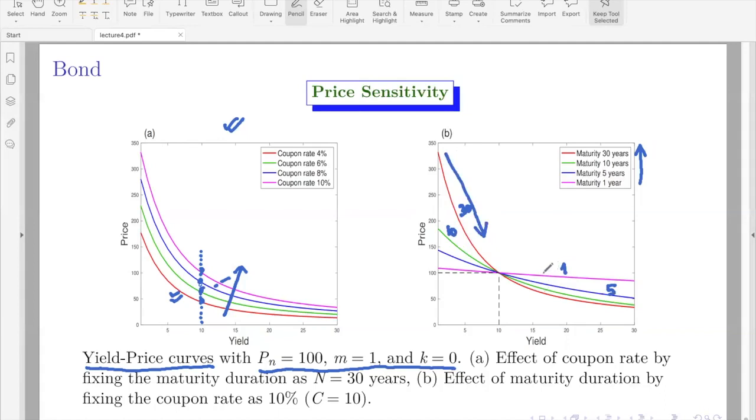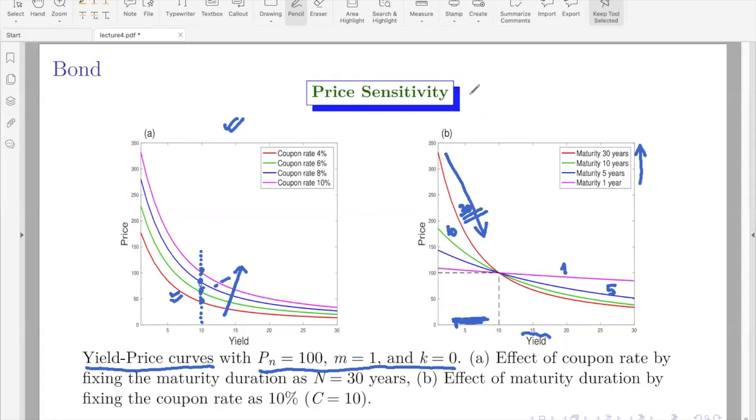When the maturity is just 1 year, the price is almost constant as yield changes, right? Whereas for year 30, you can see that the price is falling very rapidly as the yield increases, or decreases. So in other words, as yield changes, the price changes very rapidly.